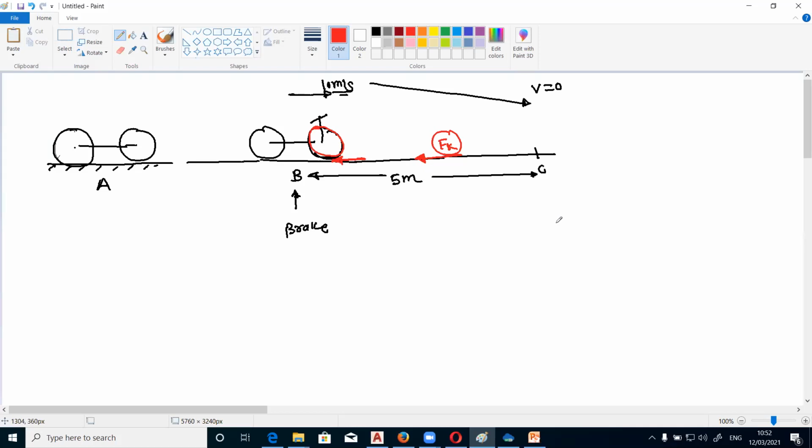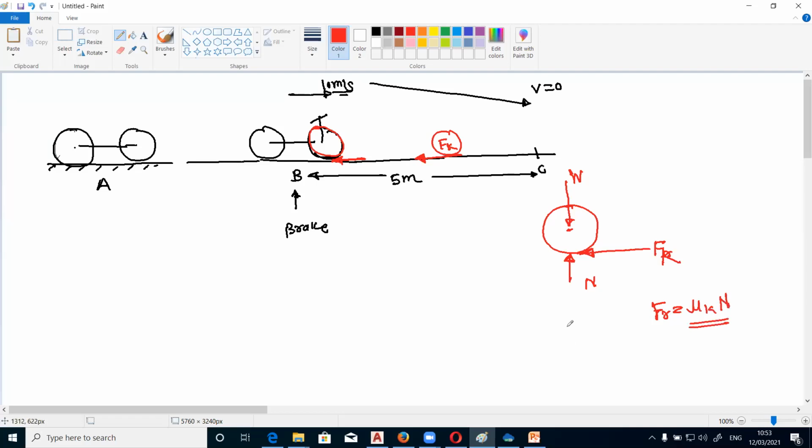If you draw the free body diagram for that wheel, it will be like this. This is the frictional force, Fk. This is the normal reaction. This is the weight of the bicycle along with the rider, W. So Fk in this case is equal to mu k into the normal reaction.